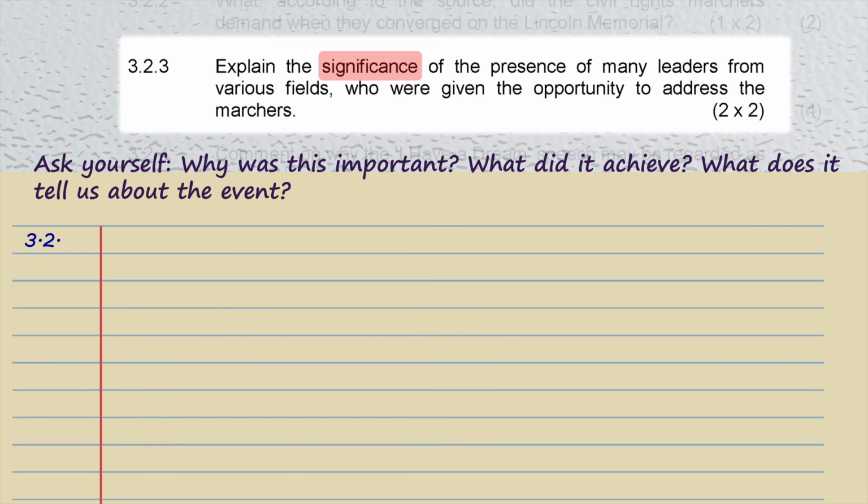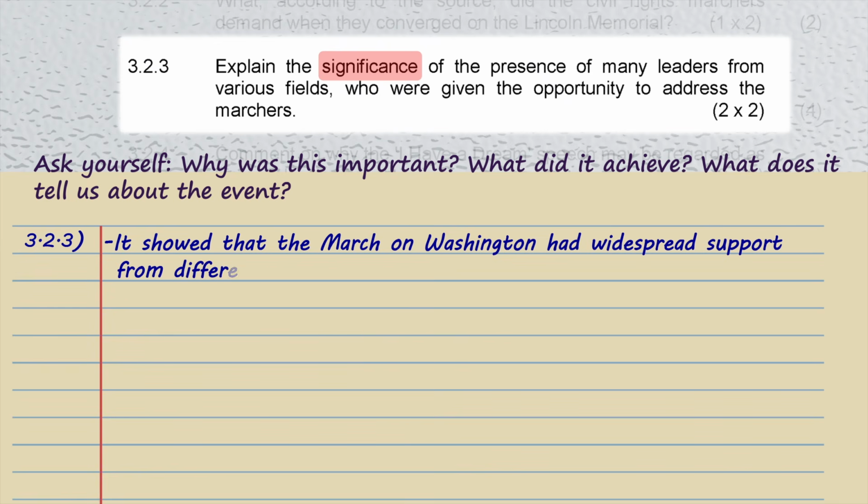One possible answer is that it showed that the March on Washington had widespread support from different sections of American society. If leaders from religious, political, labor, and civil rights organizations all participated, that suggests support for the march went beyond one organization. It shows broad public support, which made the march a major national event.